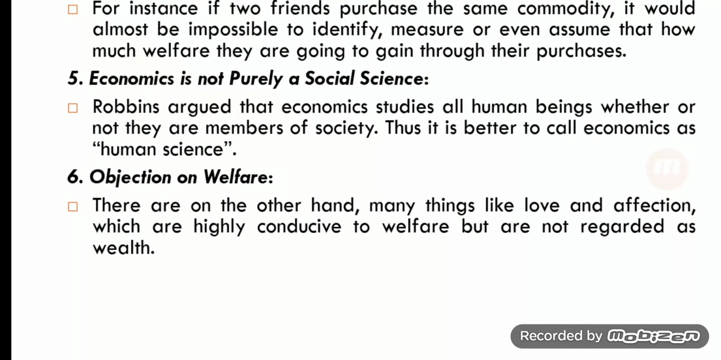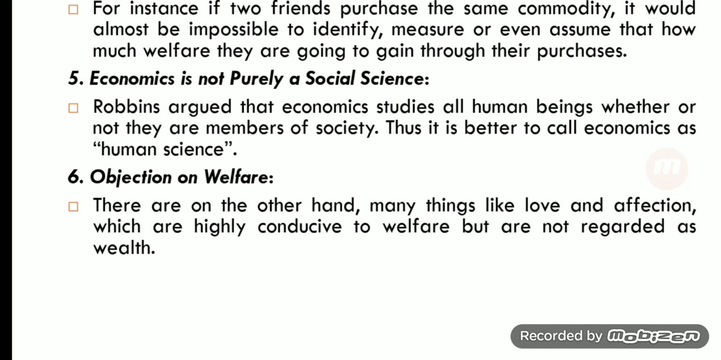According to Marshall, economics is a social science. But Robbins criticized the term social science. He suggests that you should use human science as compared to social science. Human science means studying each and every human being's problem who lives in society. Robbins argued that economics studies all human beings whether or not they are members of society, even the person who lives in the jungle.